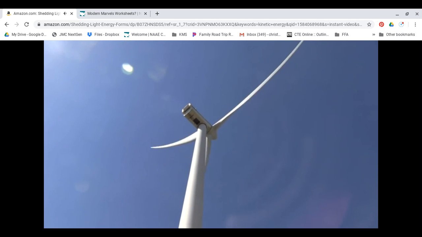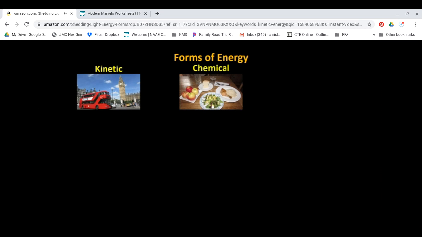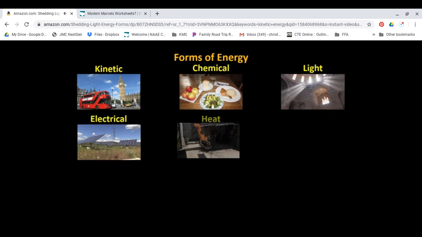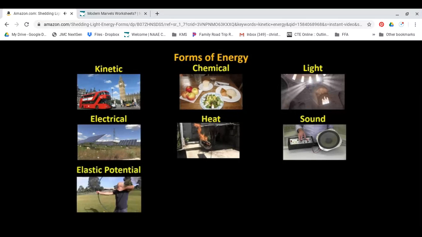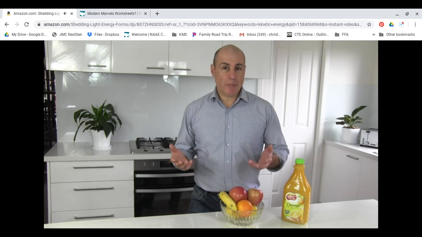So, in summary, energy comes in different forms, including kinetic, chemical, light, electrical, heat, sound, elastic potential, gravitational potential, and nuclear. Energy can transfer from one object to another, and it can transform from one form to another. Energy can also be measured.